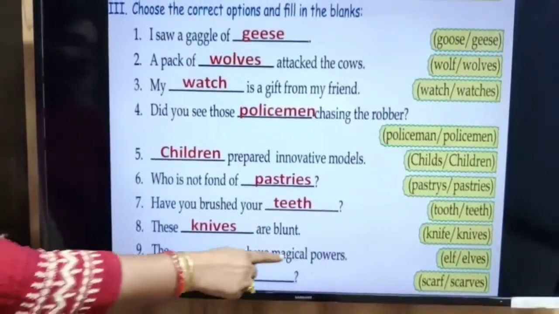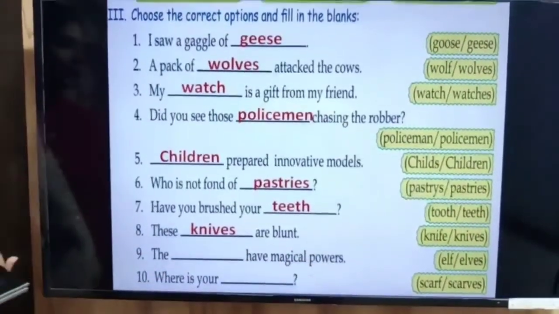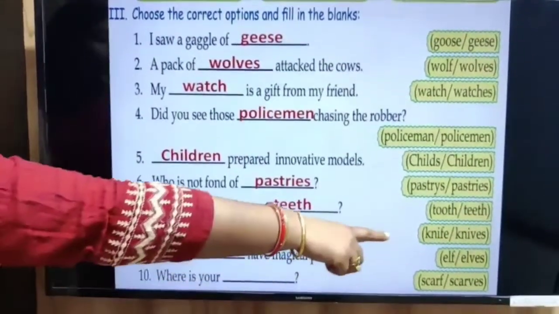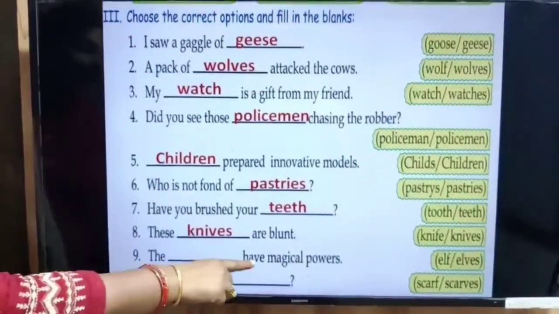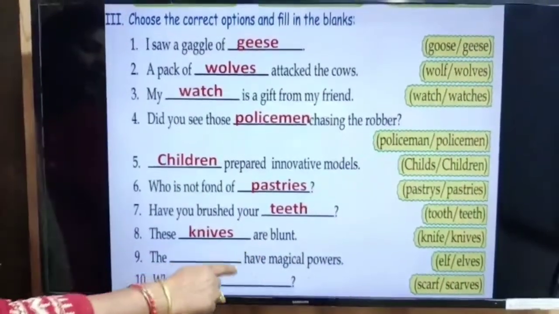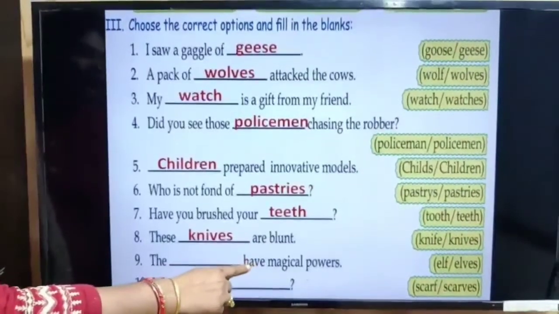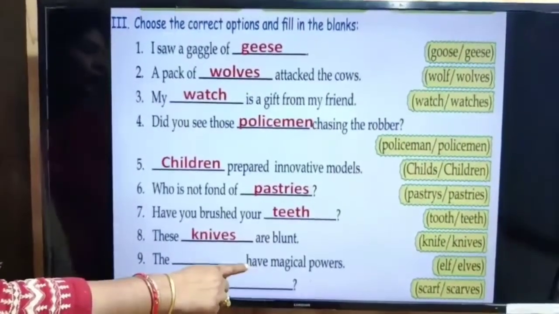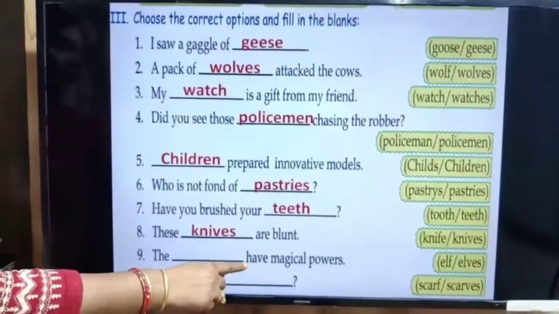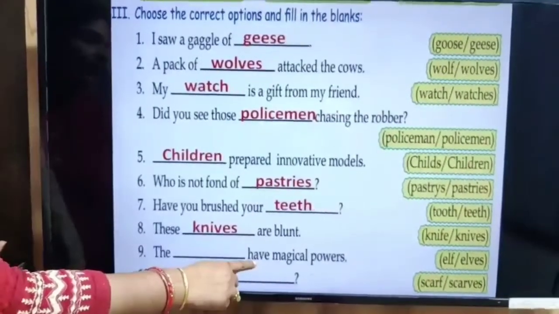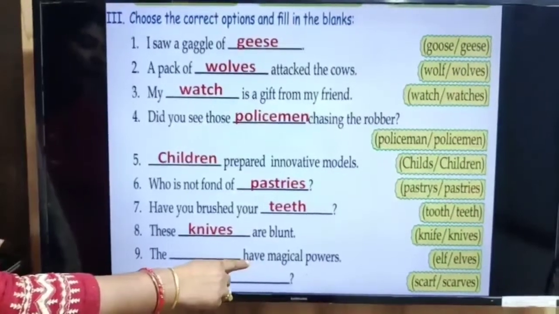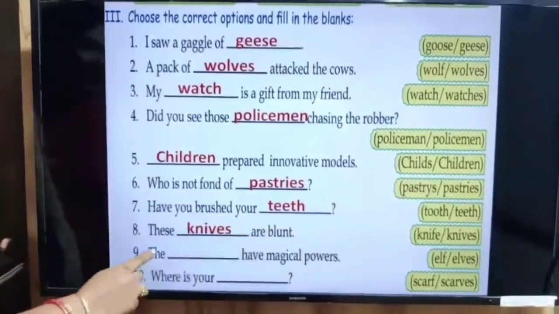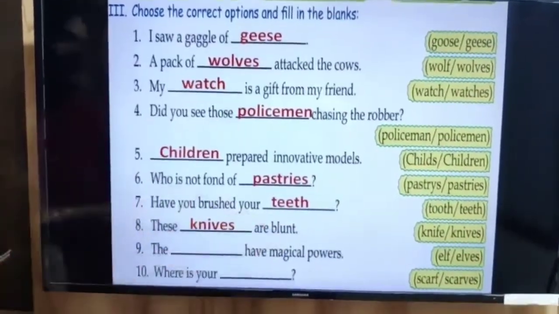The ___ have magical powers. Who has magical power? Elf or elves? The ___ have magical powers. So here "have" is used. So "have" is used for more than one. When there is more than one person, more than one subject, then we add "have". Then we have the helping verb "have". So we'll write here, the elves have magical power.